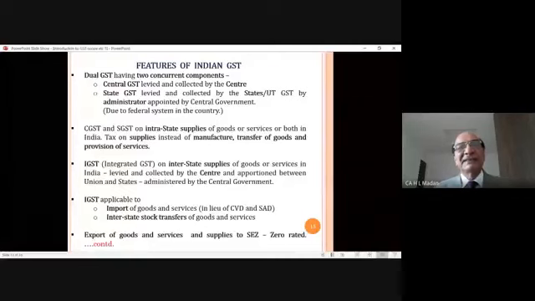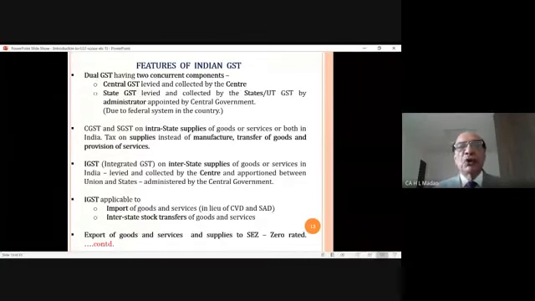It says in the first point, dual GST has two concurrent components. One, central GST, levied and collected by the center, and the other is state GST, levied and collected by the states. In union territories, GST is managed by the administrator appointed by the central government. Now, what does it mean actually?